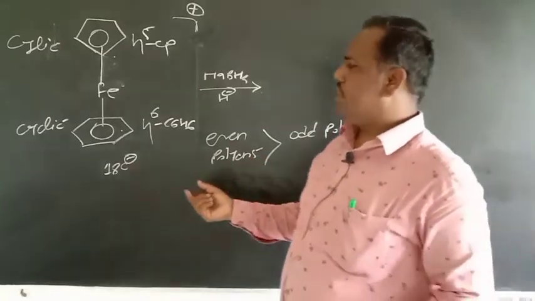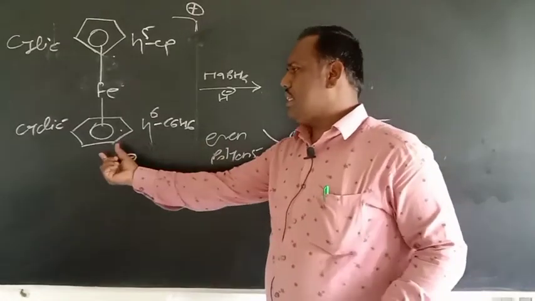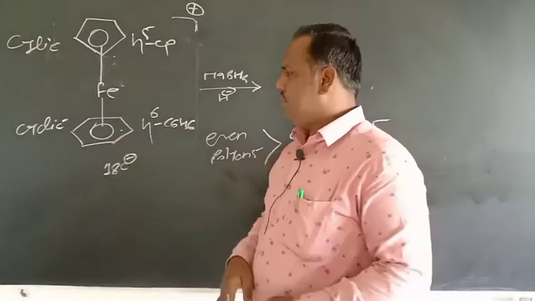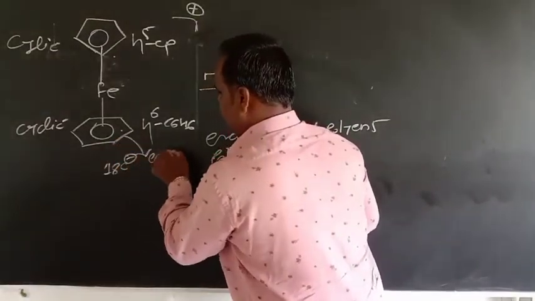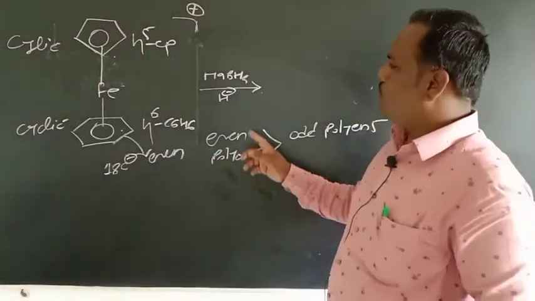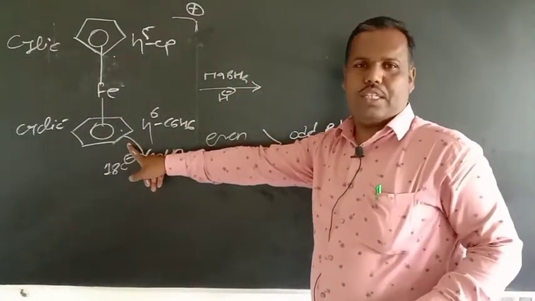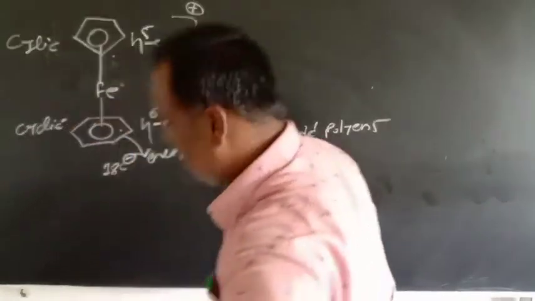Which is the even polyene? In this case there is a total of 6 carbon atoms, therefore it is an even polyene, and the nucleophile should attack on this even polyene. So what is the product?